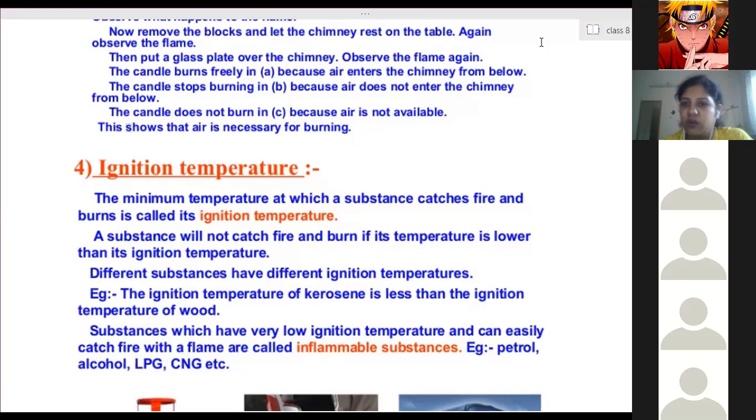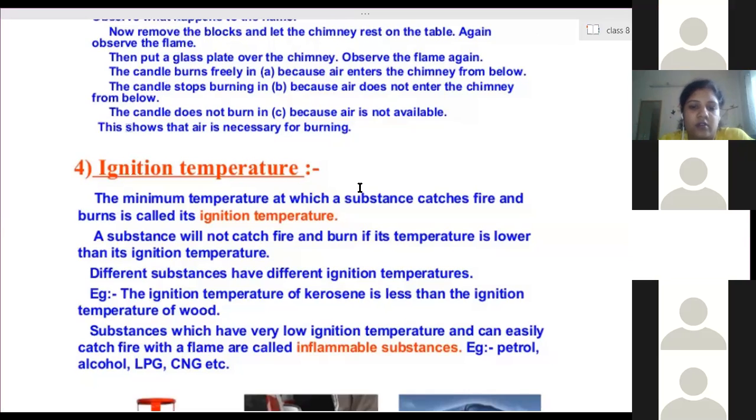So wood also won't burn easily. So what do we do? We pour kerosene or petrol over it, or we bring that kapoor, which we use in a puja, and add it to the wood, then only it will start burning. Or we keep burning paper below the wood, then only the wood will catch fire, because burning paper increases the temperature of the wood, and the wood will reach its ignition temperature, then only it will start burning. Clear?